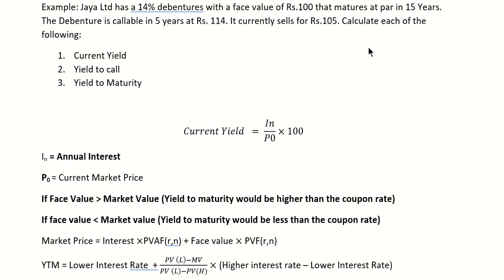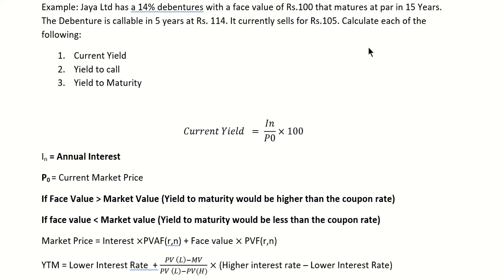So, here one more term has been added to the question, that is the callable time of debentures. The callable time of debentures is 5 years, and the full life period of the debenture is 15 years. But it may happen that the company may call back debentures in 5 years also, right? So instead of paying interest for 15 years, the company may call back, pay the whole amount in 5 years, and if they call back their debentures in 5 years, they will pay 114 rupees, right?